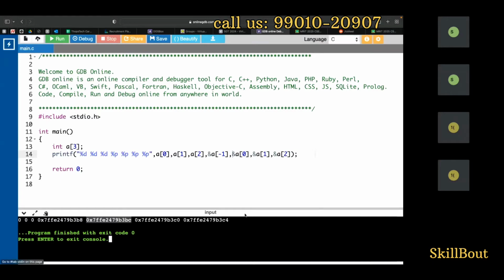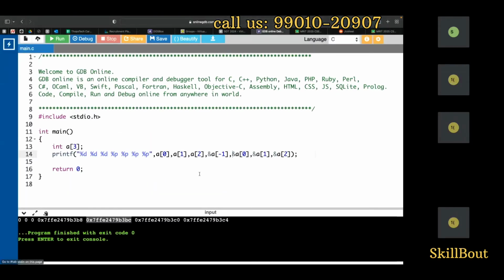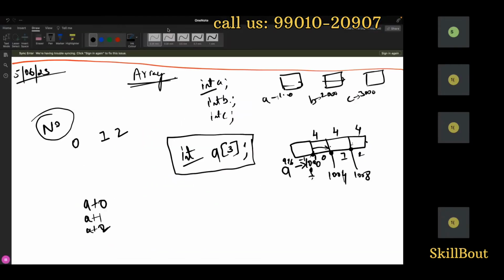Sir, will it not give an error when we read a of -1? Yeah, come again. Will it not throw an error for a of -1? It will not throw an error. Why is it not throwing an error? I'll tell you that.